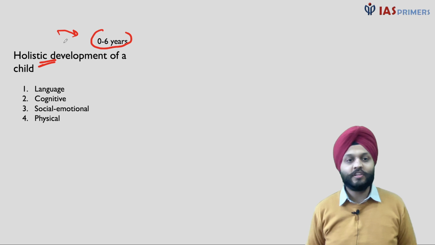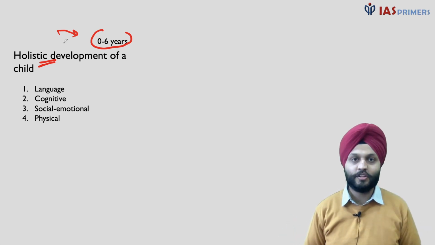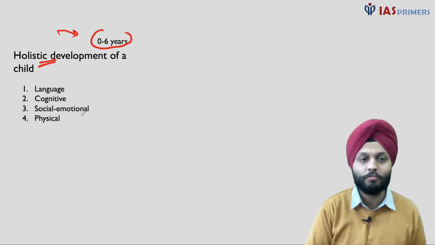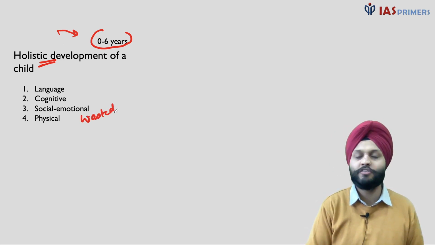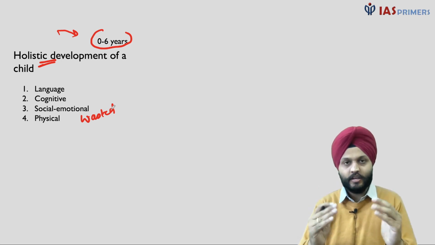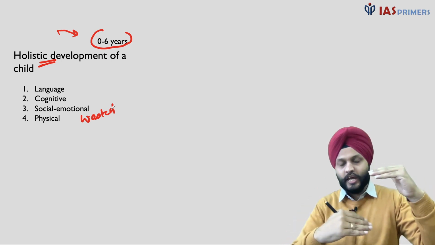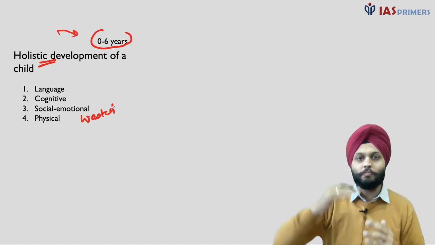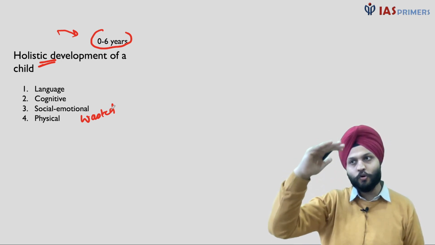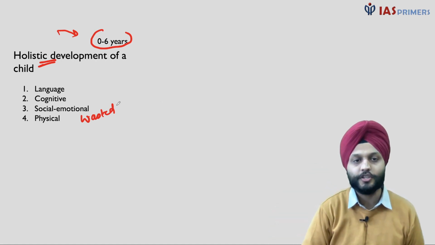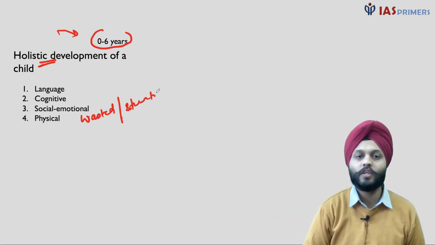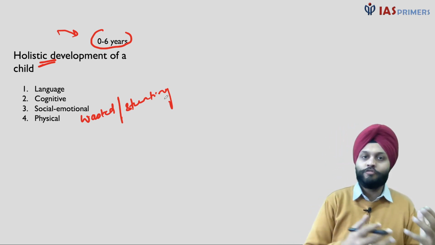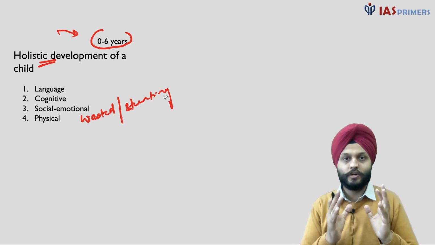And then obviously something about the physical aspects. For instance, when we read the paper, we hear terms like the child is wasted. Wasted means a person's weight is less for its age, right? So a person is very thin and slender, or has very low height as compared to his age, so stunting is there. A person's hand-eye coordination, motor skills, all of these are part of the physical aspect over here.